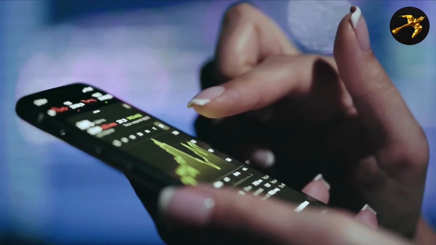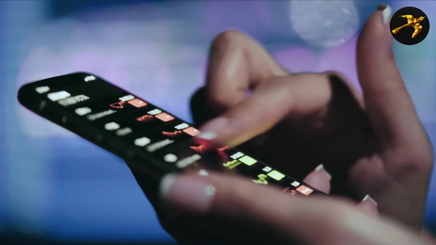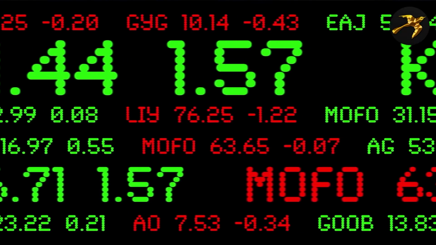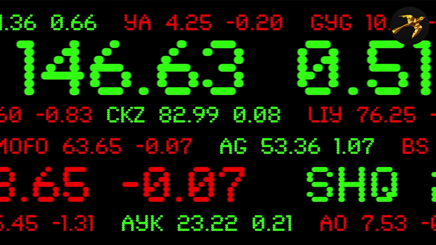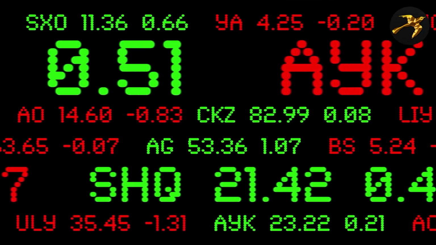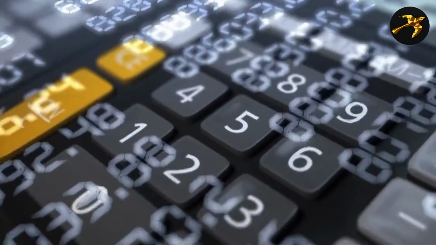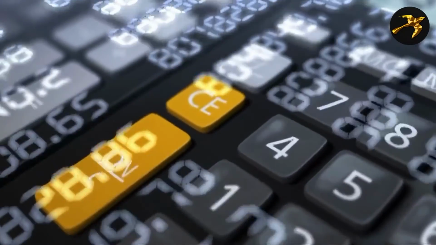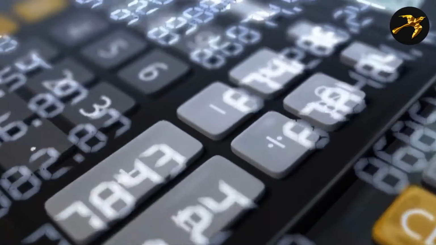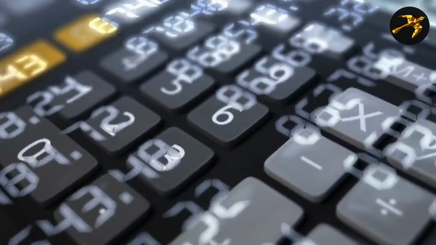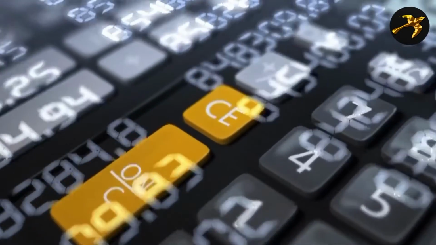Here's an example. Calculate X's SMA for the previous 5 trading days, SMA 5. Assume asset prices were $20, $22, $26, $25, and $21. First, add up all the prices: $20 plus $22 plus $26 plus $25 plus $21 equals $114. Then divide $114 by the number of days, 5. 114 divided by 5 equals 22.8. Your 5-day average cost is $22.80.